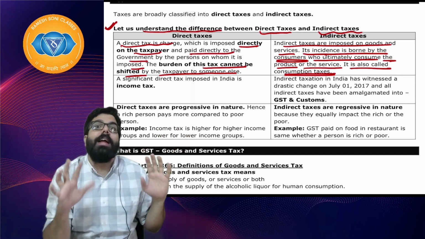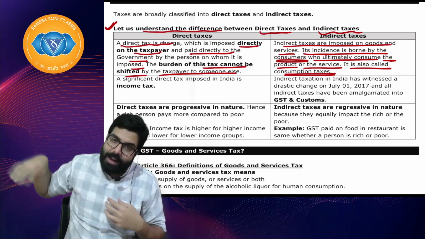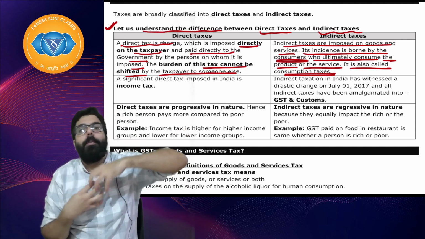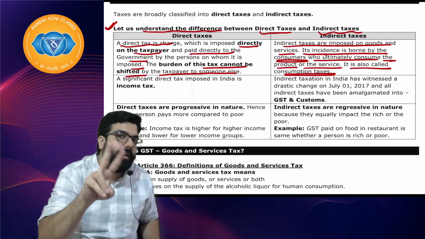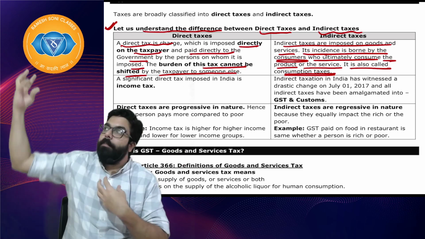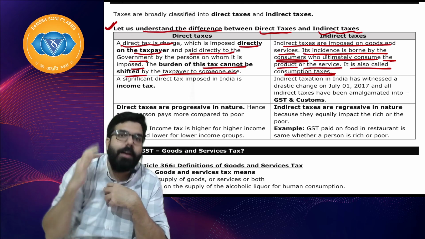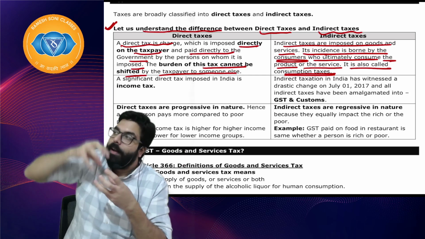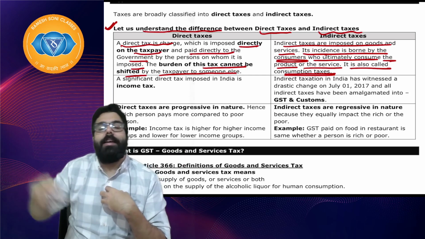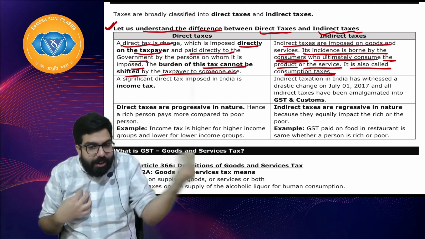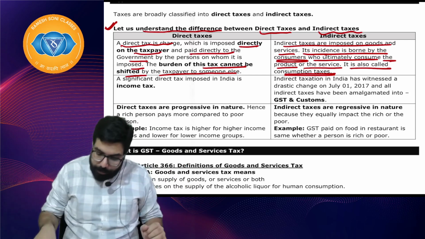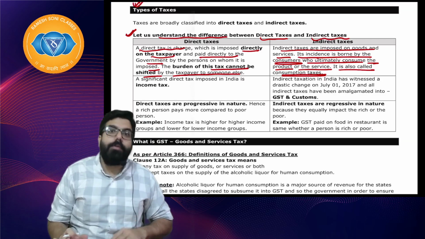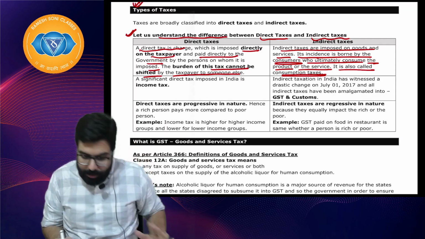I hope everyone is clear. Direct tax is imposed on me and I only pay. Indirect tax is imposed on me, but I collect from the customer and then pay. See, there are two things: imposition and collection, levy and collection. If the government imposes on me and I only pay, that is direct tax. If the government imposes on me, and I collect and pay, that is indirect tax. I hope everyone is clear. Indirect tax is always borne by the ultimate consumer. Let me go ahead and explain quickly.